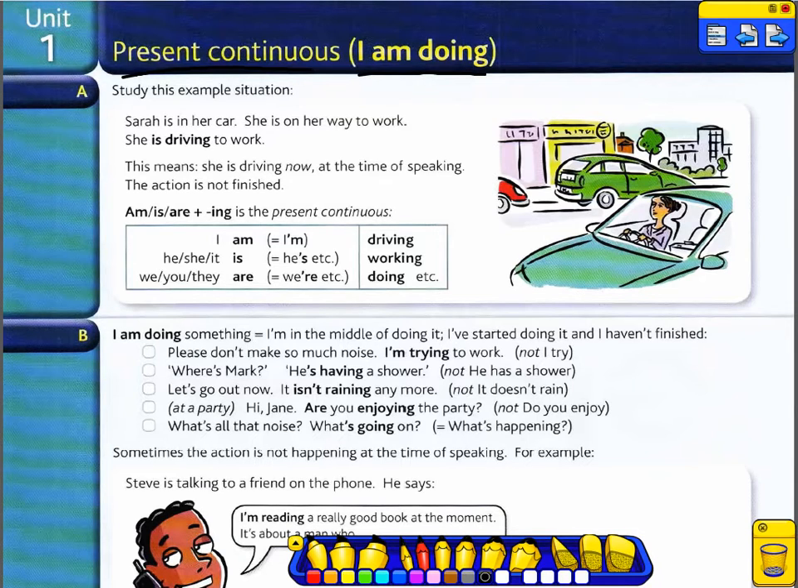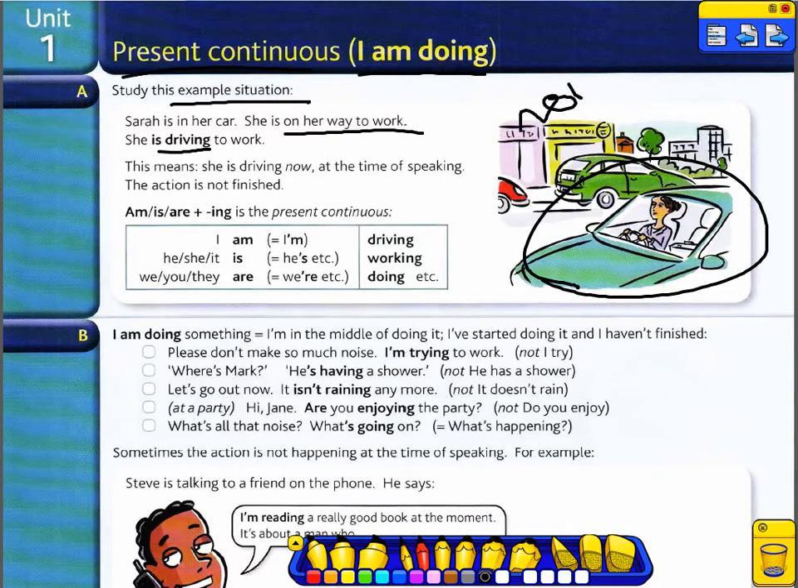Study this example situation. Sarah is in her car. She's on her way to work. She's driving to work. So now Sarah, she's in her car. She's on her way to work. She's driving to work right now. This means that she's driving now at the time of speaking.